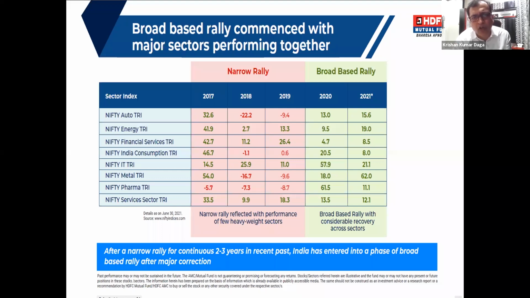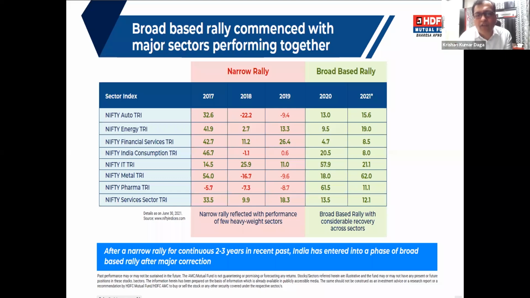And that is the time when Nifty 50 equal weight will not necessarily do better compared to the Nifty 50 index. But whenever there is a broad-based rally, which we can see in, for example, 2020 and 21, all your sectors are doing well and none of the sectors are giving you a negative return. That is the time when there is a considerable recovery across all sectors, and Nifty 50 equal weight will outperform the Nifty 50 index.